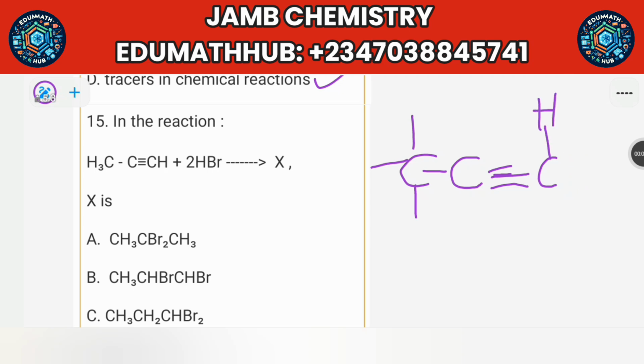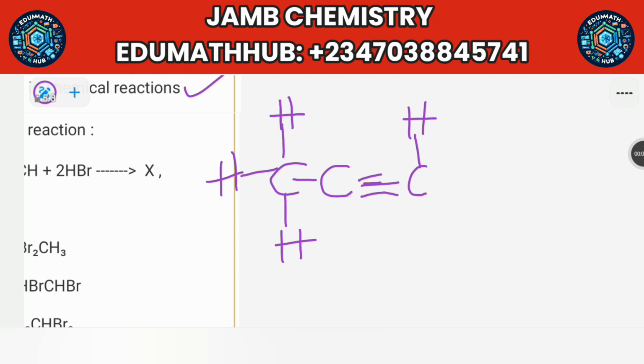You have CH. So at this point here, you have HH. So this is the structure of this compound. Now you want to attach HBr to it, 2 molecules of HBr. That's hydrobromic acid. So look at how they're going to do this.